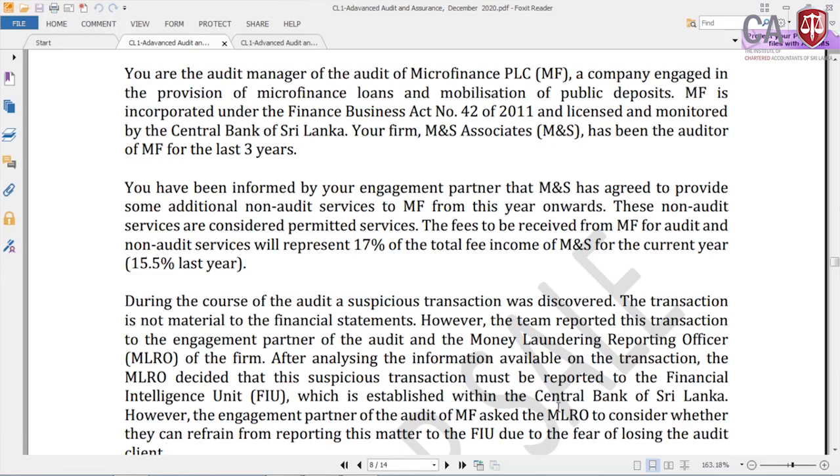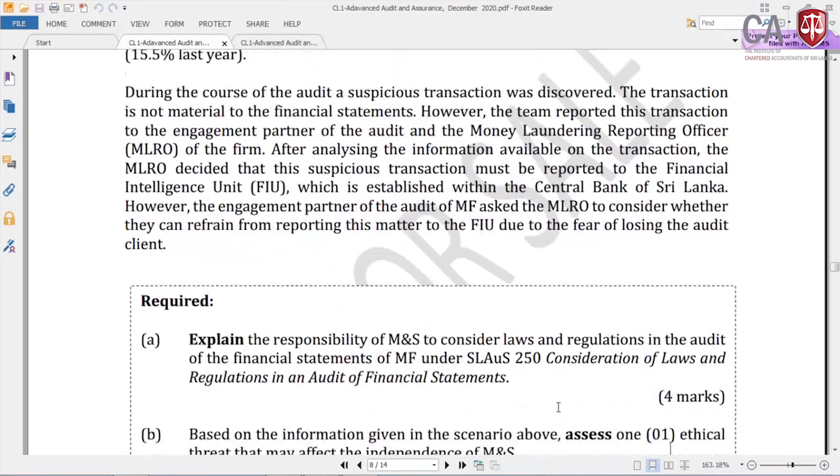So the case study is understood. Number 1, explain the responsibility of MNS to consider laws and regulations in the audit of the financial statements of MF under SLSA 250. It's a very straightforward theory question.